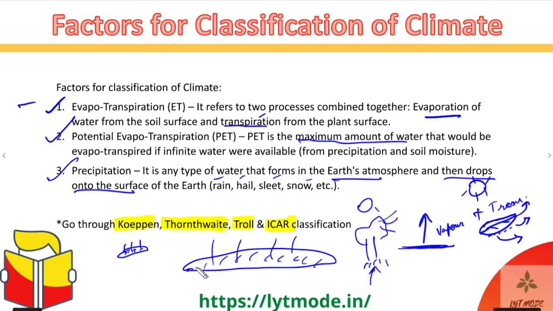of climate. And these classifications have been given by very simple formulas, and then they've been divided into, let's say, 3 to 4 categories on the basis of the results gotten through those formulas. So these formulas and the details of these classifications are very, very theoretical, very basic. They've been given in our notes. You can go through the notes, you'll understand them easily. It's very simple. So I won't waste your time trying to explain something which is very theoretical and number based, and doesn't even need to be explained. So I'll just move forward to the next concept, which is